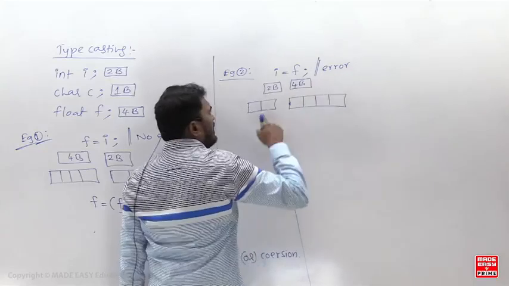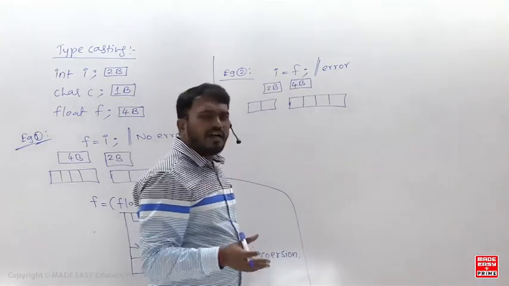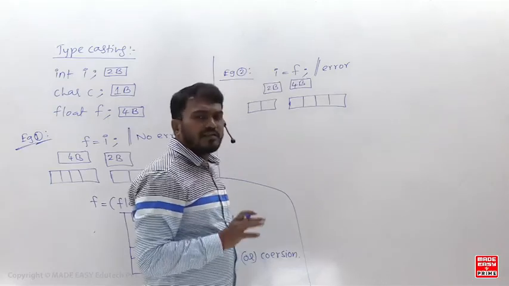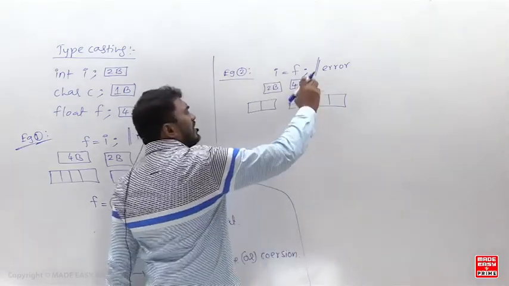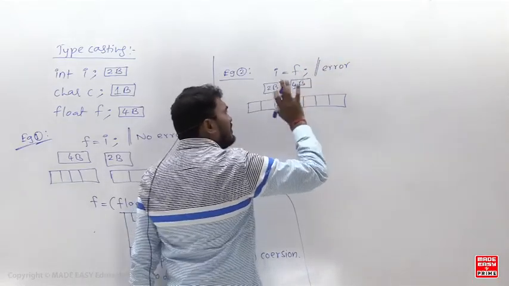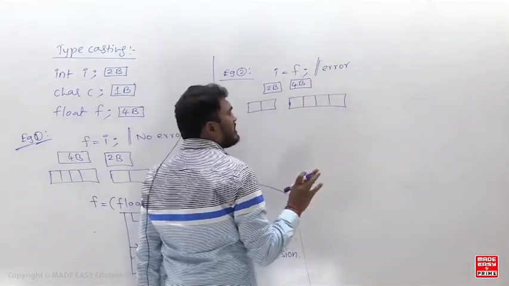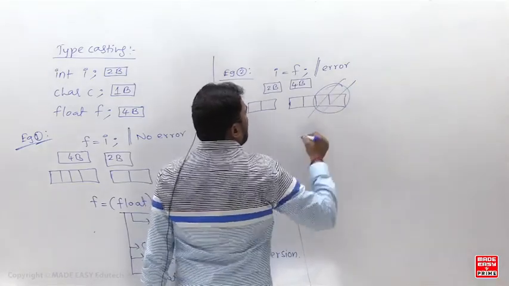The compiler is saying both types should be the same. If the type is not the same, then typecasting is required, but still he is doing this. Then the compiler will give the error. Maybe in some compilers error may not come, but definitely data loss will come. Only 2 bytes will be copied and the remaining 2 bytes will be lost.